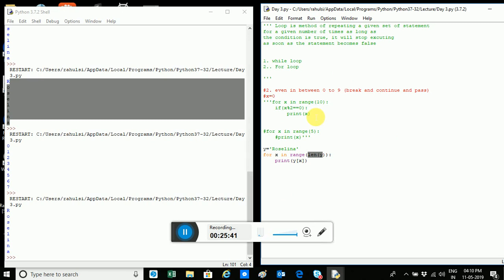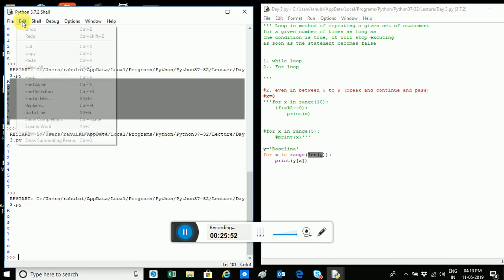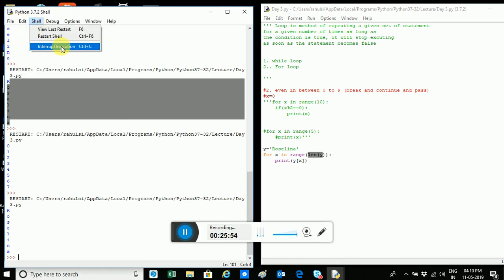Okay, so what did you learn today? We learned the while loop, we learned about the for loop, and also we learned about the statements break, continue and pass. We learned how to stop a loop in between execution using interrupt execution or Control plus C. We learned that pass is used when we are not sure what to add in the program block. Maybe we have left it for later on, so we use pass so that we have created the block but given nothing useful.